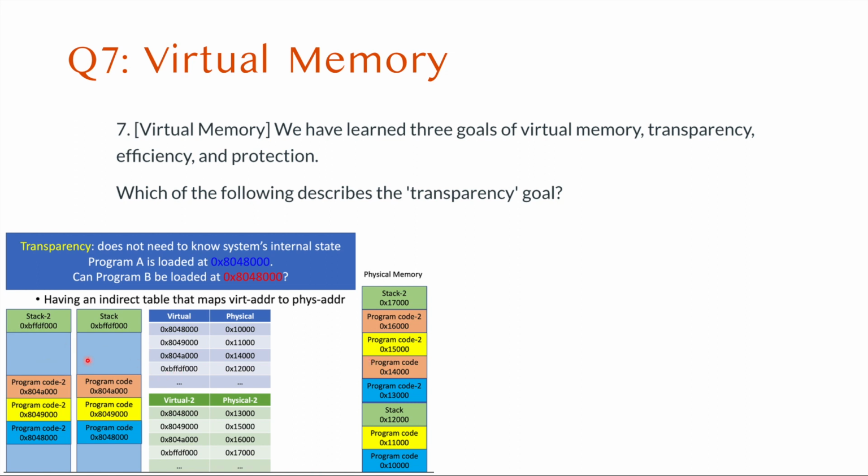But by using virtual memory, we can give an entirely empty address space to program 1, and an entirely empty address space to program 2, so that they can use the same address, while the same address will be a totally different address in the physical memory.